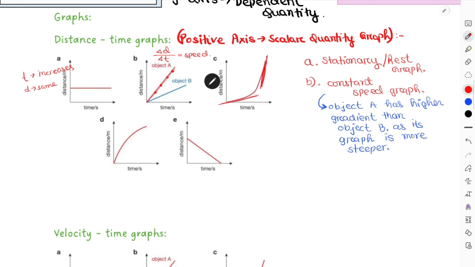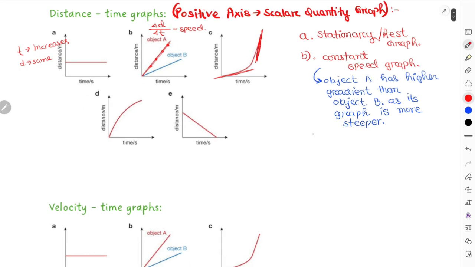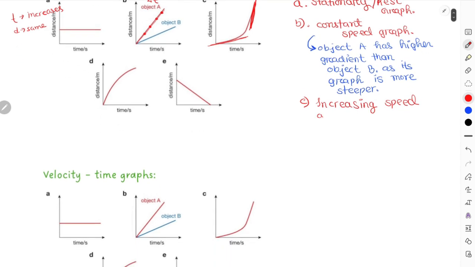Obviously, this is a distance-time graph, but at this level, speed and velocity are quite the same. So we can see that over here, the object is not moving with constant velocity anymore. It is now moving with increasing velocity, or increasing speed. That would be a better choice of words: the object is moving with increasing speed. So in this section, for part C, this is known as increasing speed, as the graph becomes steeper with time.